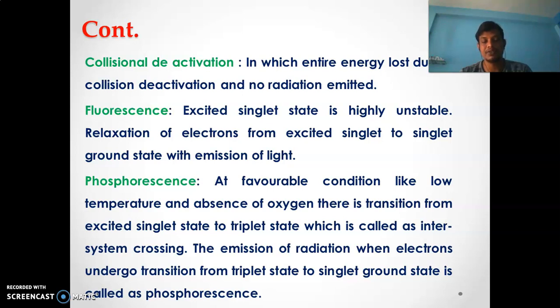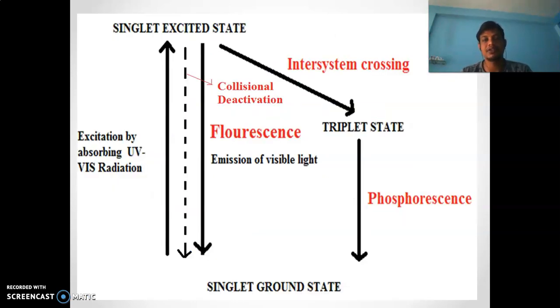So when the sample molecule present in the ground state absorbs electromagnetic radiation, it goes to the excited state, after that it releases the electromagnetic radiation and comes back to the ground state, and it may be due to collisional deactivation, fluorescence or phosphorescence. These three processes can be described by looking at this picture. Here the sample is present in the singlet ground state. After that it goes to the singlet excited state by absorbing UV visible radiation, in the form of electromagnetic radiation. The singlet excited state is not stable.